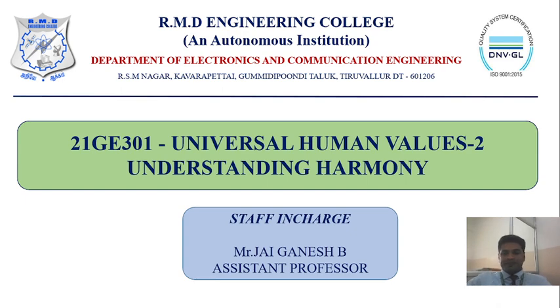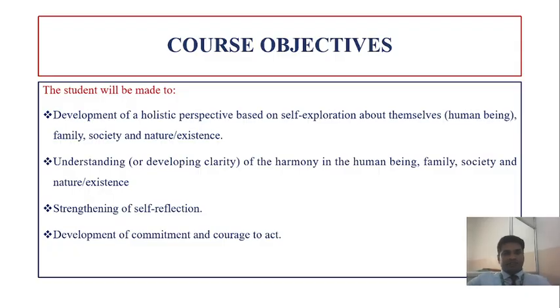Understanding Harmony. So, the course objective: the students who learn these universal human values will be made to develop a holistic perspective based on self-exploration about themselves, about their family, society, and natural existence.